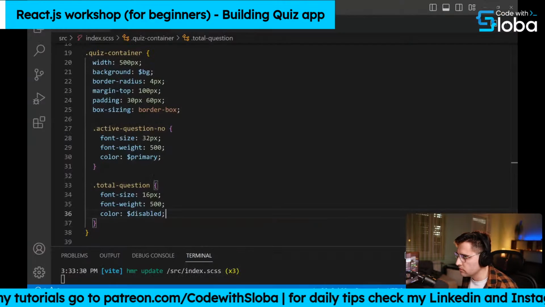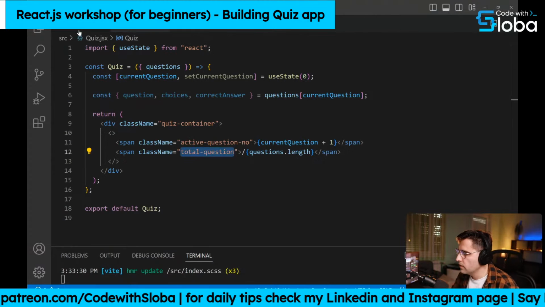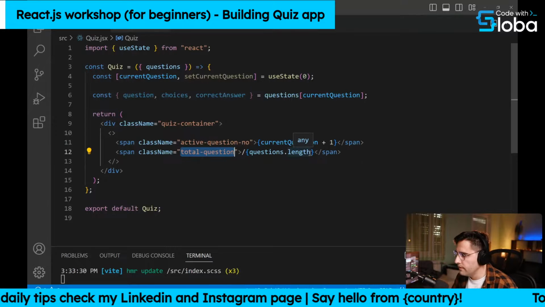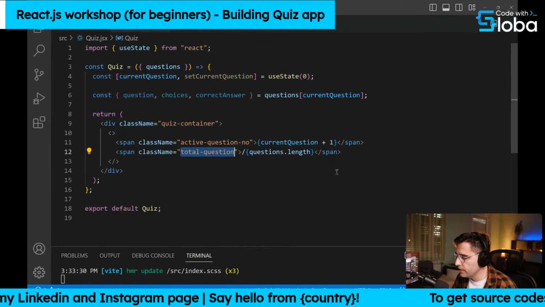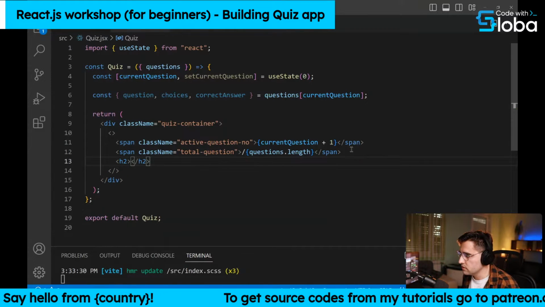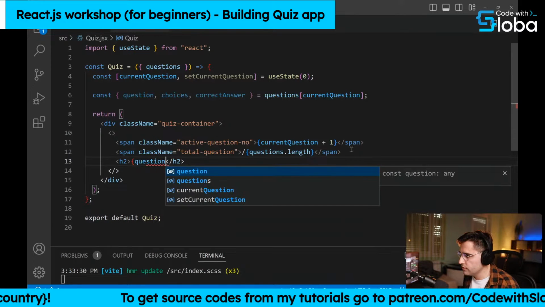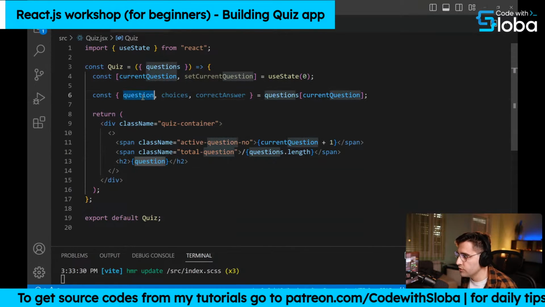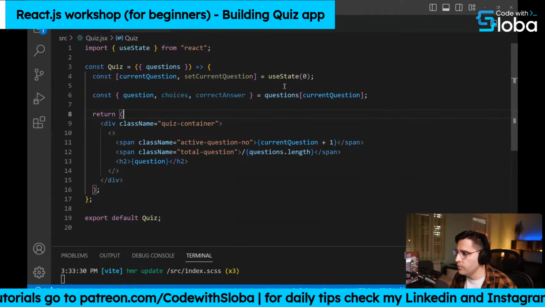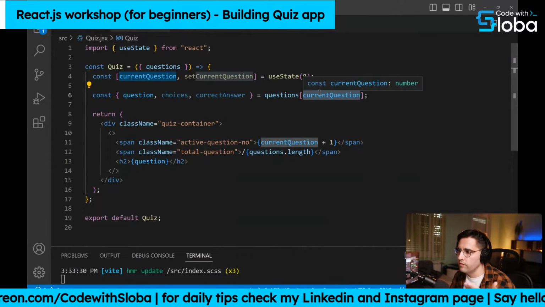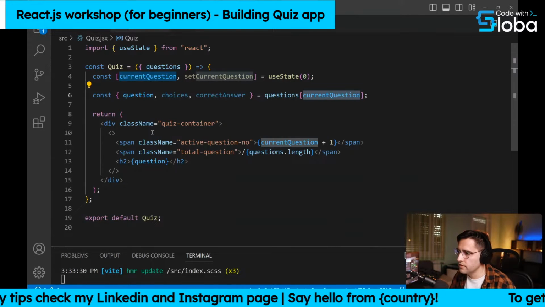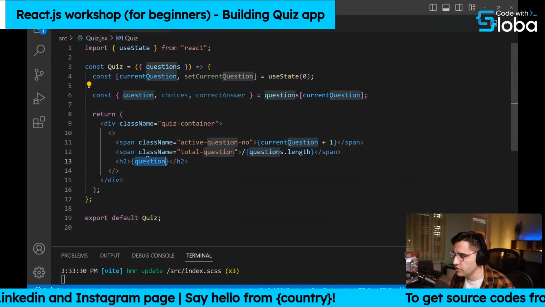So that's it. Okay, so let's continue building. Hopefully you have time to follow along with what I'm doing here. Then below this, I want to create a title, and basically here we want to show the text of our question. So let's just do the question here. Here we are accessing the question which we destructured from our questions array. So this is going to be dynamic. When we go to 1, 2, 3, 4, this is going to be different because we are re-rendering the quiz component on every single state change, and this question text is going to be different.